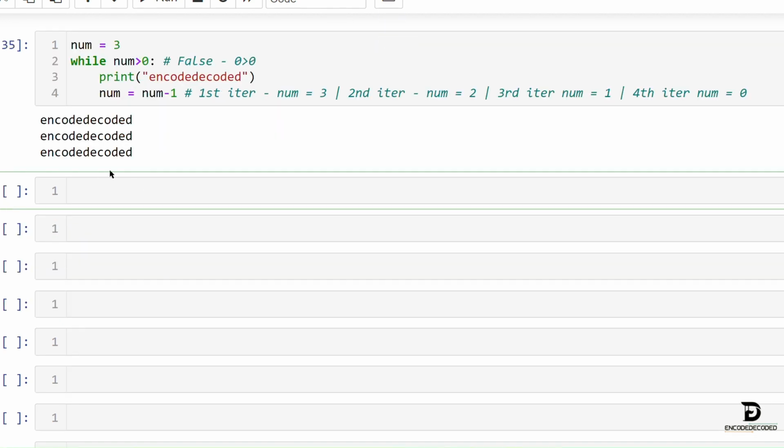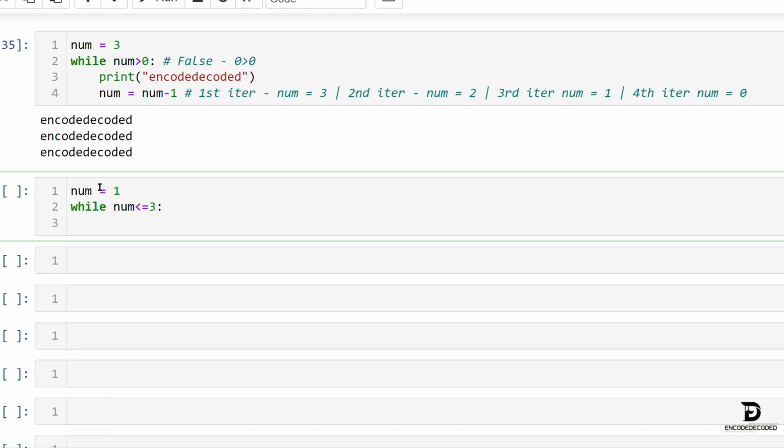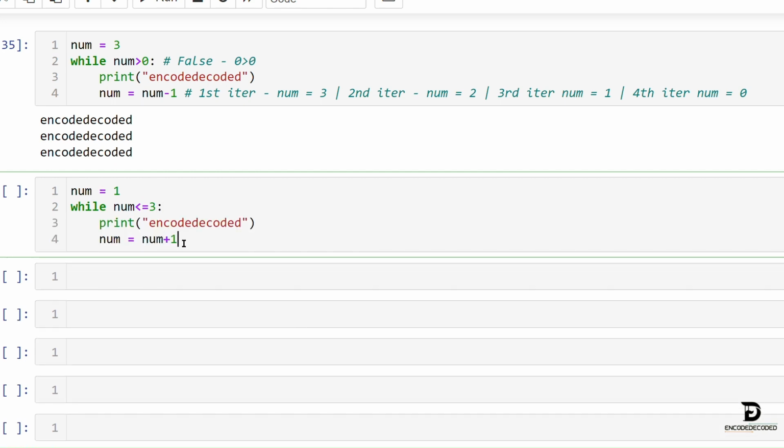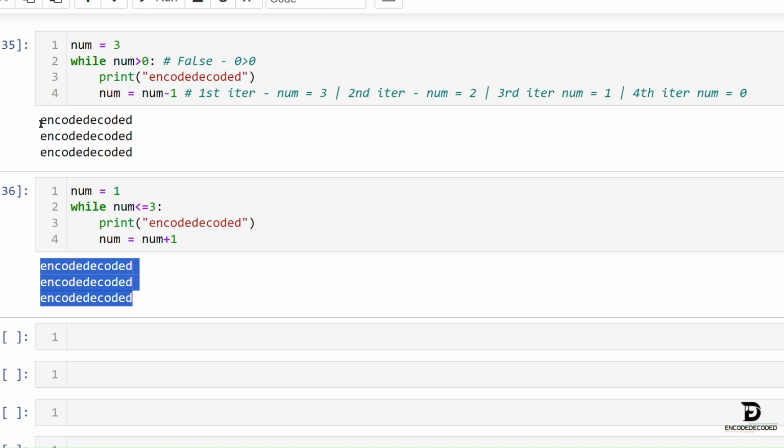We can also achieve this by incrementing the value. For that, num equals 1, while num less than or equal to 3, then print('encode decode') and update the num value: num equals num plus 1, increment by 1.